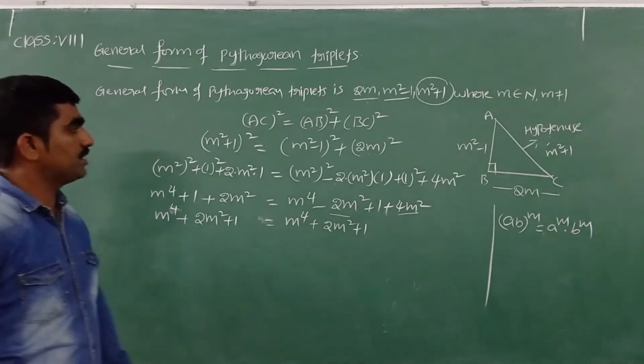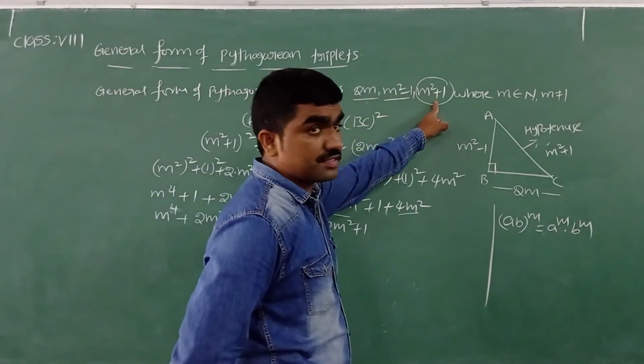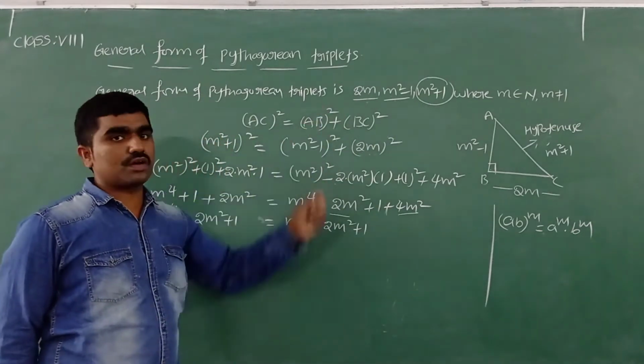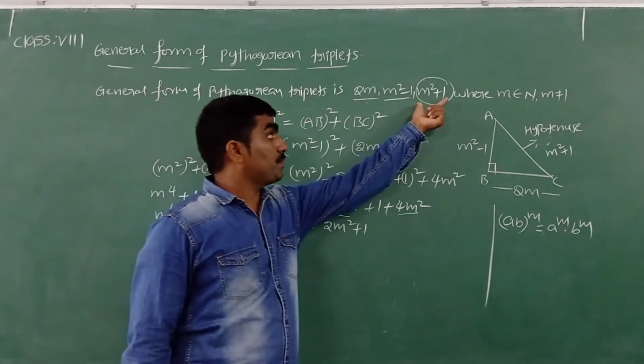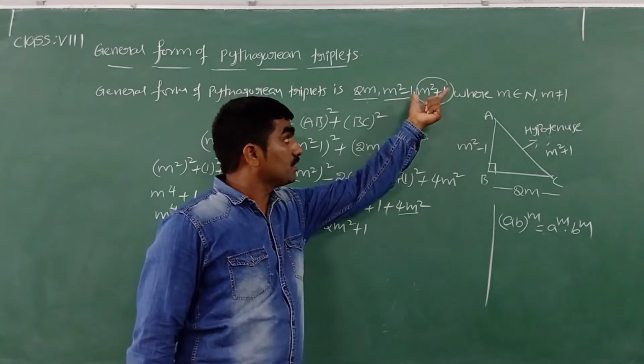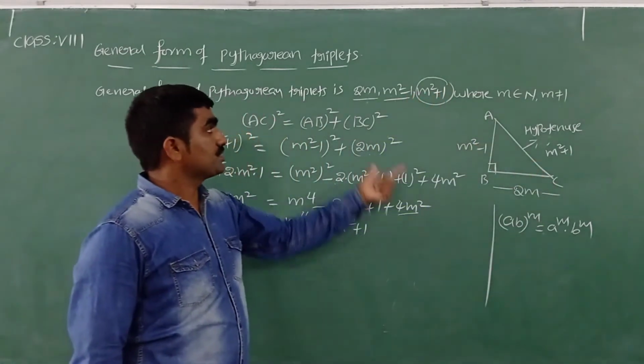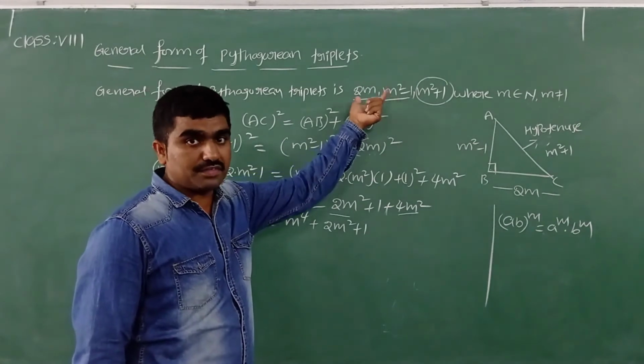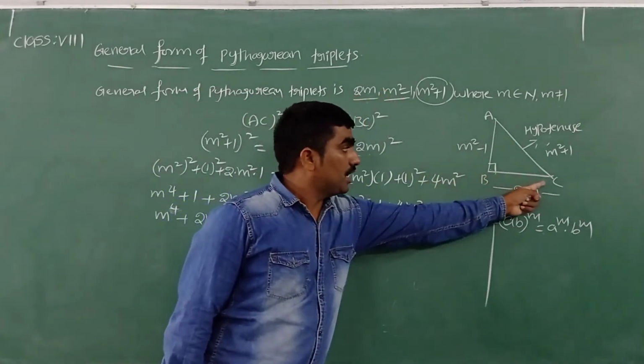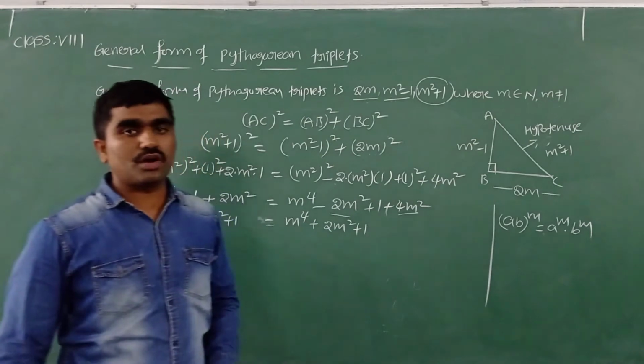So what we can say now? Yes, these three numbers are always the general form of Pythagorean triplets. In that, m square plus 1 is the greater value. That greater value we need to consider always as the length of the hypotenuse. From the other two, one is the length of the base and the other is the length of the height.